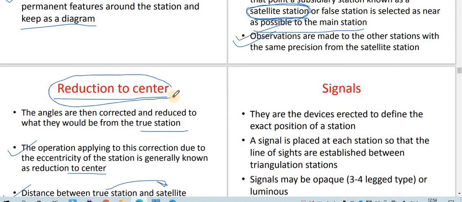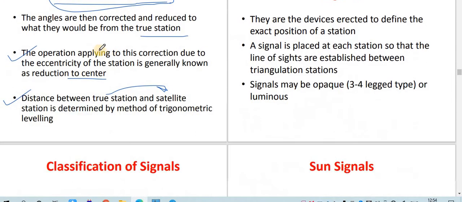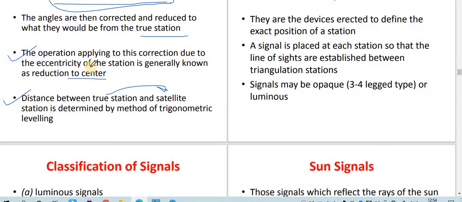The angles are corrected and reduced to what they should be from the true station. The operation of applying this correction due to eccentricity of the station is generally known as reduction to the center. The distance between the true station and the satellite station is determined by the method of trigonometric leveling.